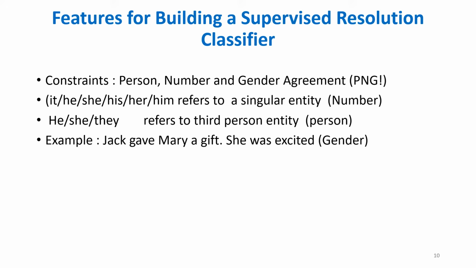That's how it helps. When we talk of person, he, she, they refer to the third person entity. So when we find these kinds of pronouns and we have more nouns in front of them, we can pick the appropriate third person noun. And in the example regarding gender, Jack gave Mary a gift. She was excited. Of course, she can only be Mary and cannot be Jack. That's how gender agreement helps us to find the correct nouns.